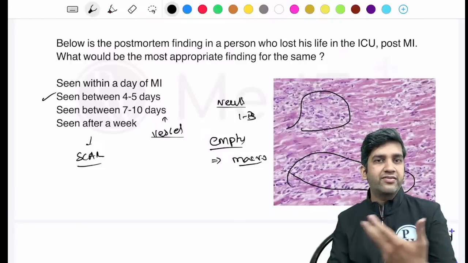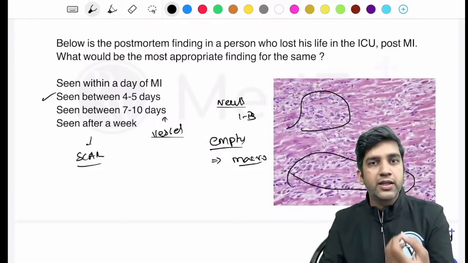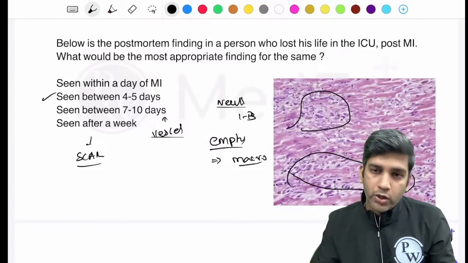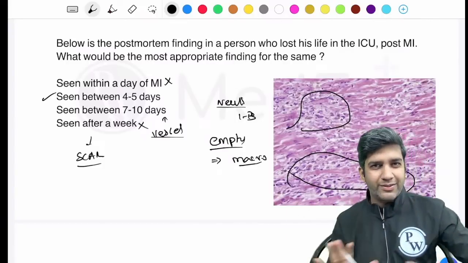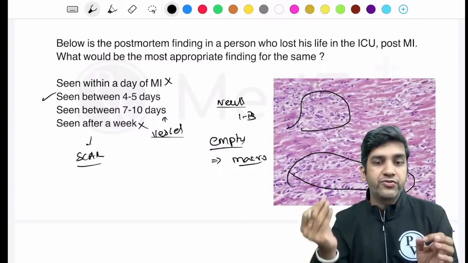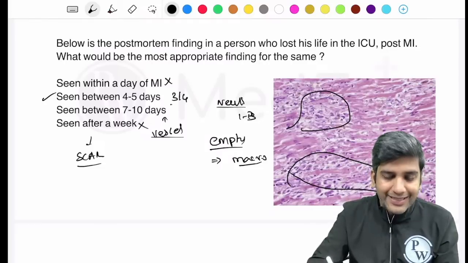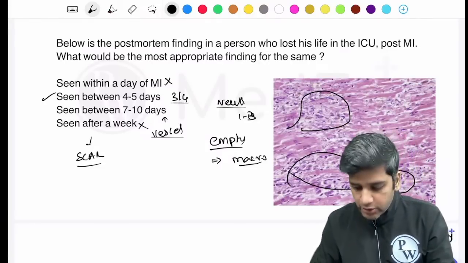Most of you are saying 3 to 4 days. That will be the closest option if it was macrophages. This is definitely not within a day. That is absolutely wrong. Somewhere between 4 to 7 days, the closest one, if it was 3 to 4 days, let's take that as the answer. Perfect. Let's go to the next question.